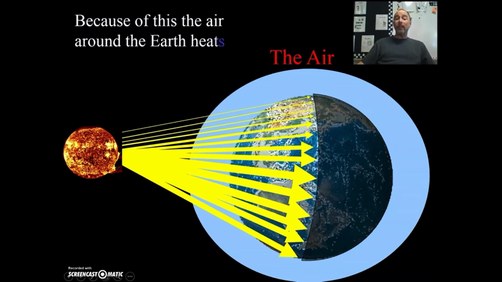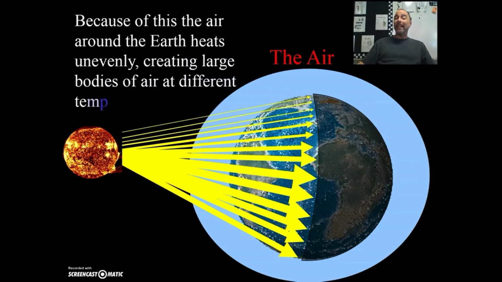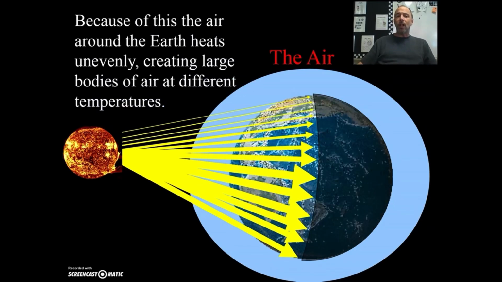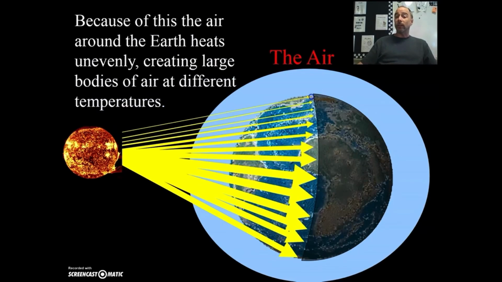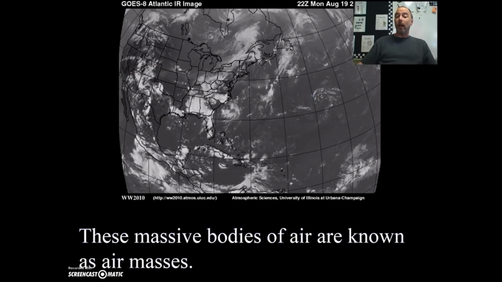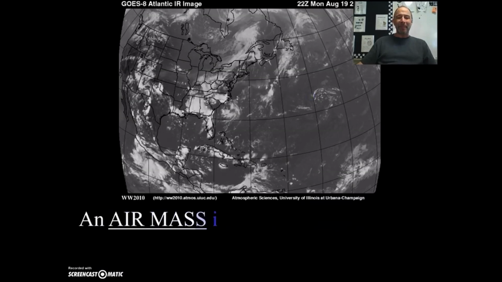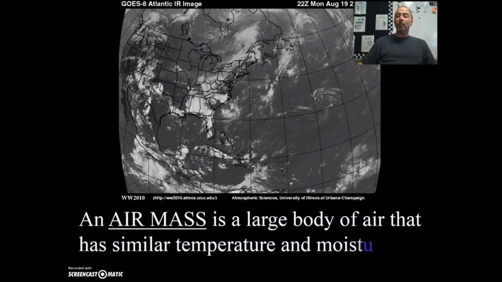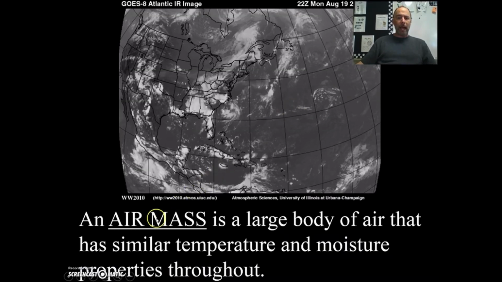And because the air around the Earth heats unevenly, this creates large bodies of air at different temperatures. These massive bodies of air are known as air masses. Who knew, right? An air mass is a large body of air that has similar temperature and moisture properties throughout. What is that? Right here. Those words in big, boldface, underlined.